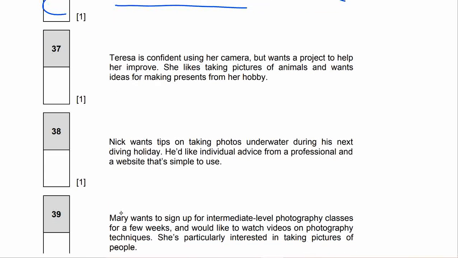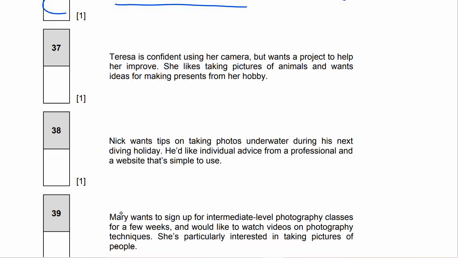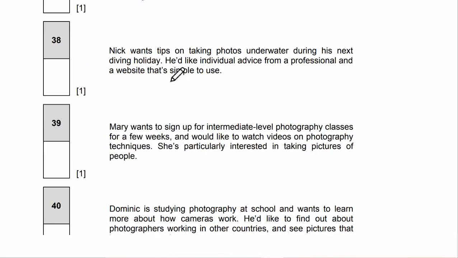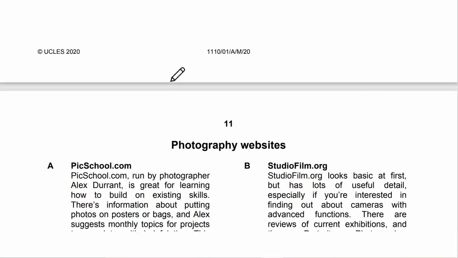Okay, now let's see. Teresa is confident using her camera, but wants a project to help her improve. She likes taking pictures of animals and wants ideas for making presents for her hobby. 37. Teresa is using a camera.